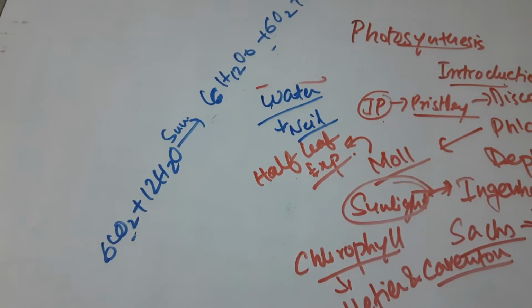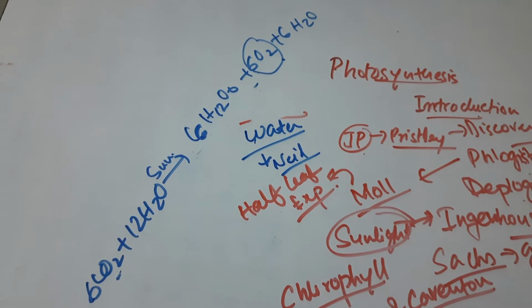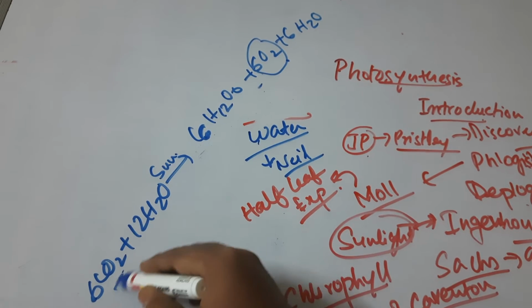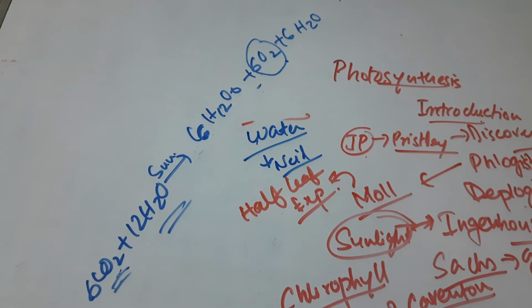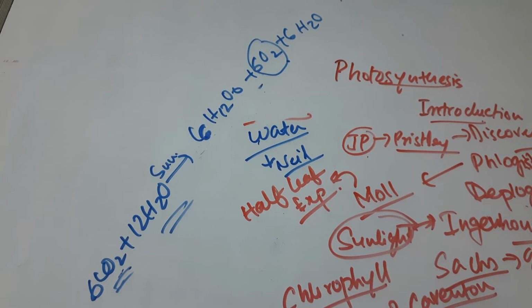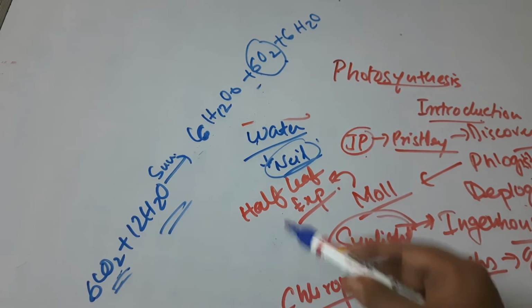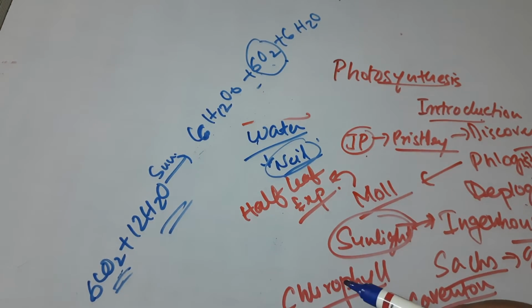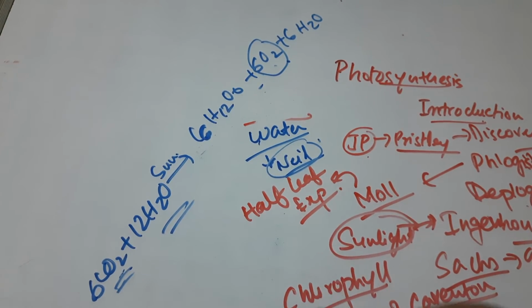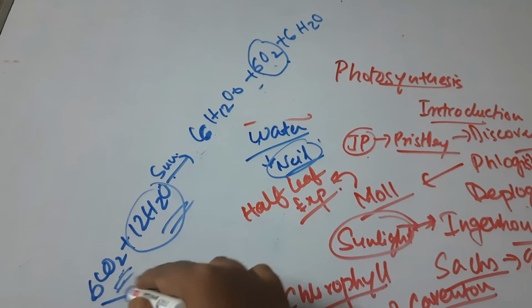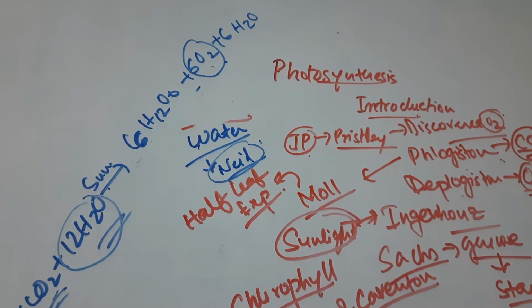Actually, this oxygen, from where is this oxygen coming? Is it coming from this carbon dioxide or is it coming from H2O? This person named van Niel gave the idea that the oxygen which was produced actually comes from water, not carbon dioxide.